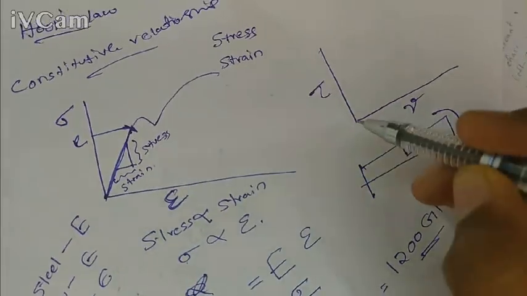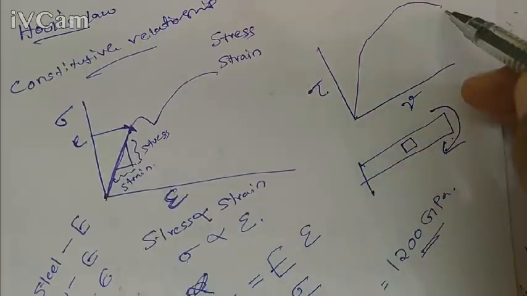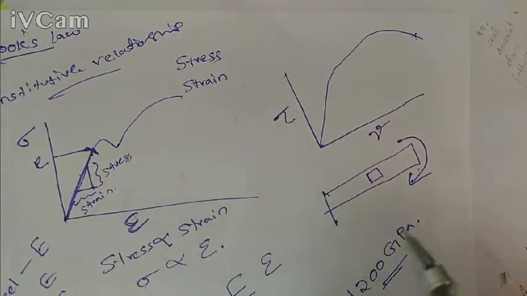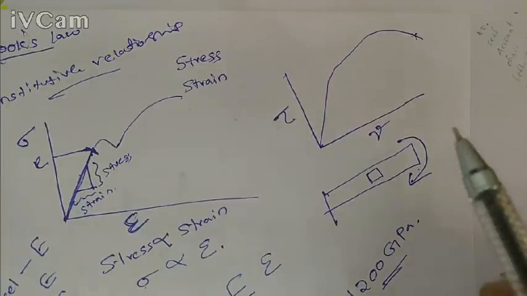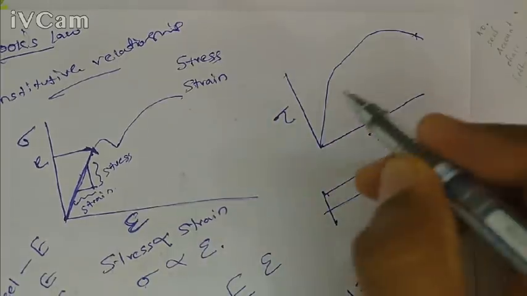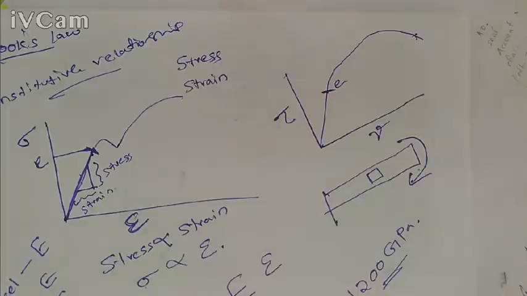And the diagram is almost similar to the stress strain diagram of the tensile test. This is called the shear stress strain diagram. From this diagram also, we can see up to a point, this is called the elastic limit.